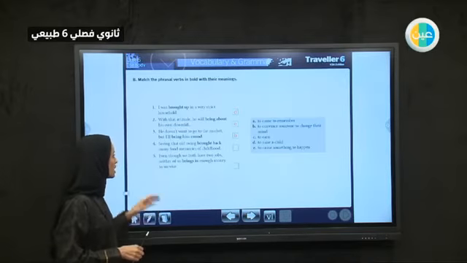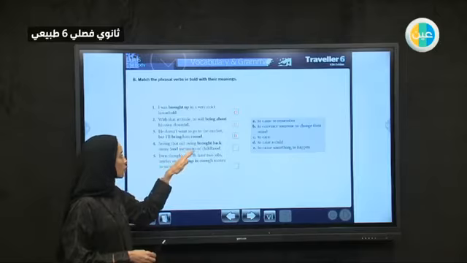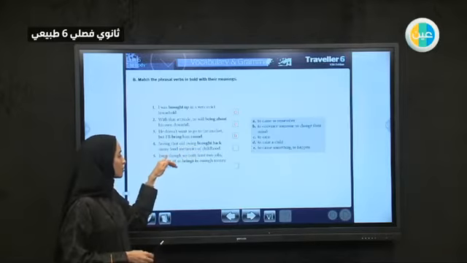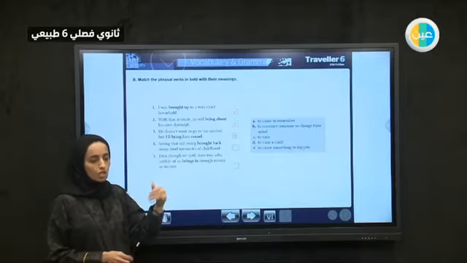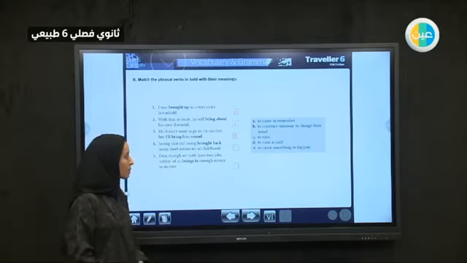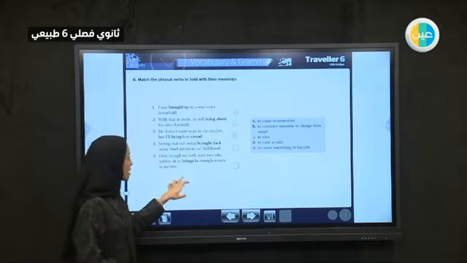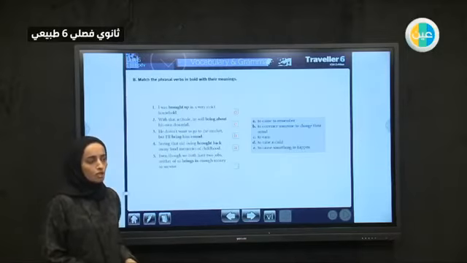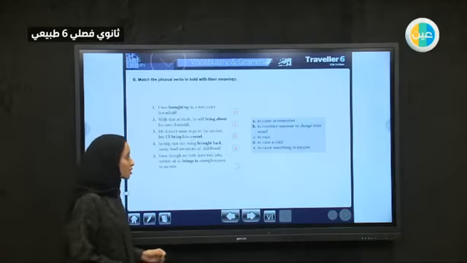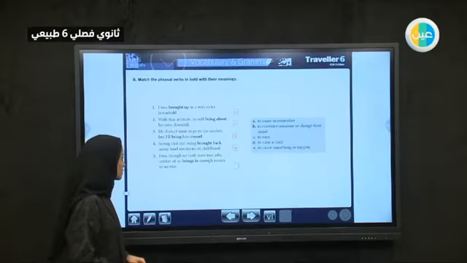Number 4, seeing that old swing, something from your memories, brought back my beautiful memories of childhood. So when I saw the swing, which is a ride or a game, it brought back, it retrieved the memory. So it caused me to remember. It reminded me of my childhood. So I can see the pictures or I can see things from my childhood. So they will bring back, they will remind me of my childhood.